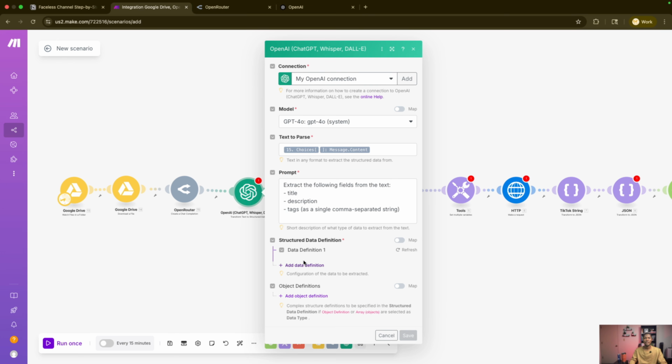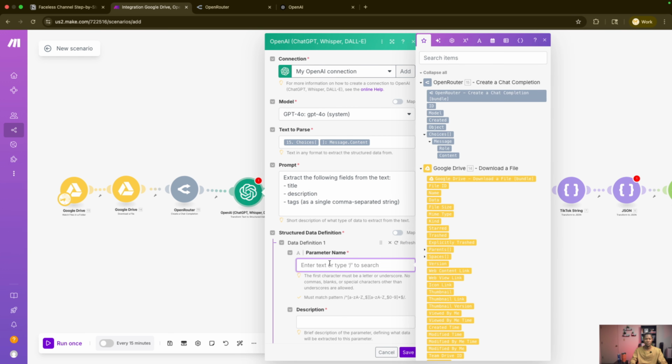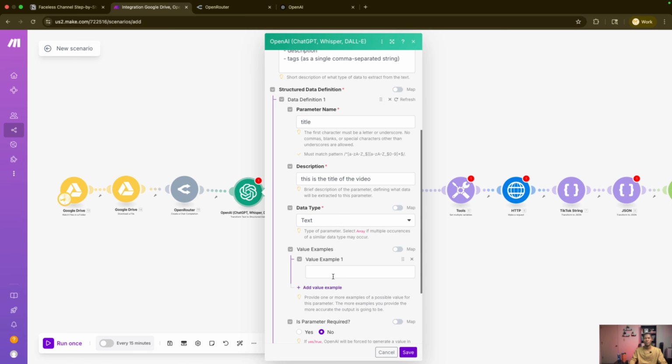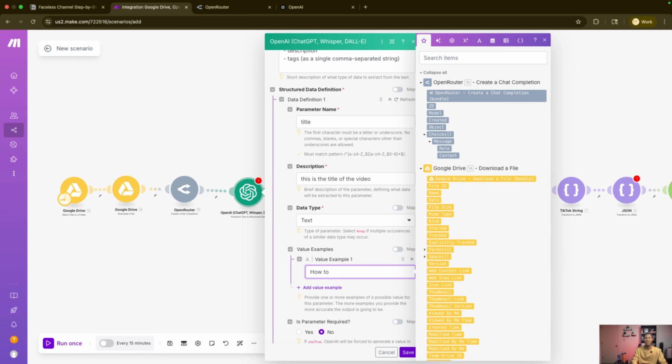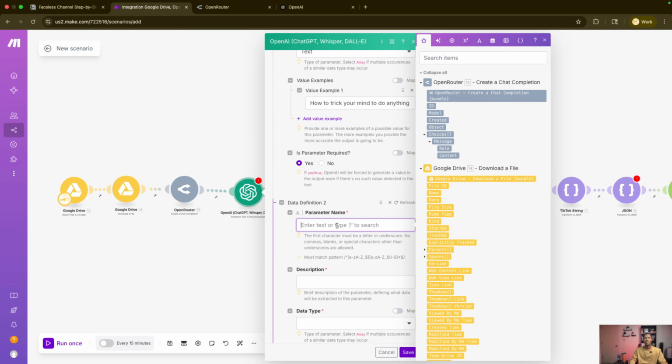And we need structured data definitions. The data definitions are what we want it to give. So we need a title of the video. For the data type, it is text. Example is going to be just anything here. And we want this required. The next definition that we need is going to be the description.